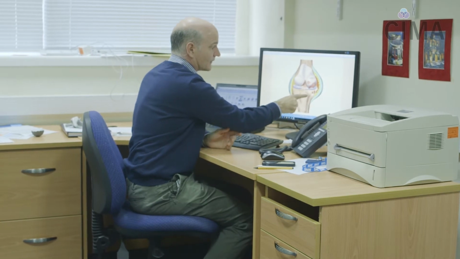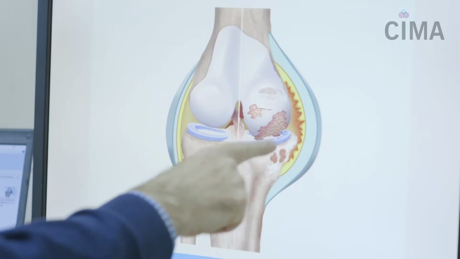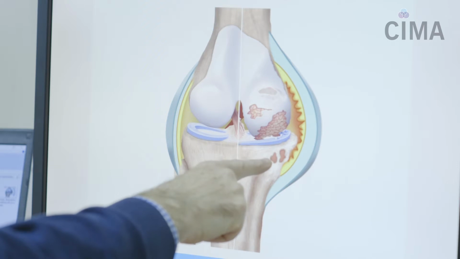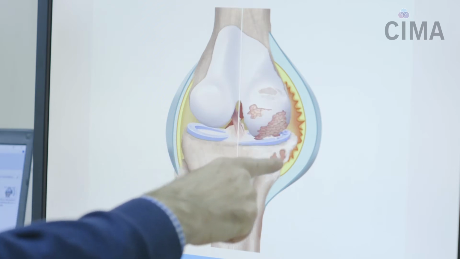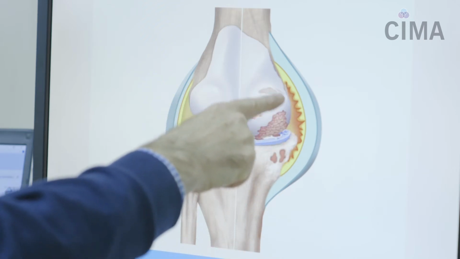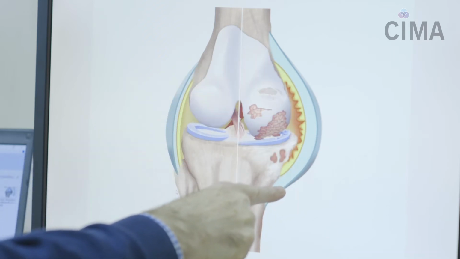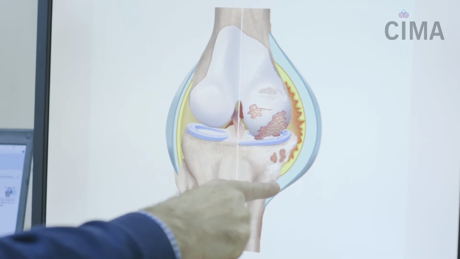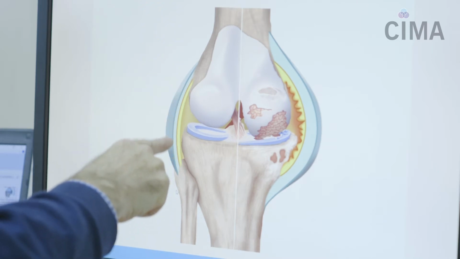We can see that it also affects the underlying bone. We see thickening of the underlying bone, and it has cysts within it. The other feature we can see is these outgrowths of bone from the side of the joint, which are a feature of arthritis. And the other key features to note are the inflammation of the lining of the joint, that's the synovial lining, and also the capsule of the joint, which we can see here in green, is very much thickened, contributing to the overall stiffness of the joint when compared with the thinner capsular lining of the joint on the normal side.